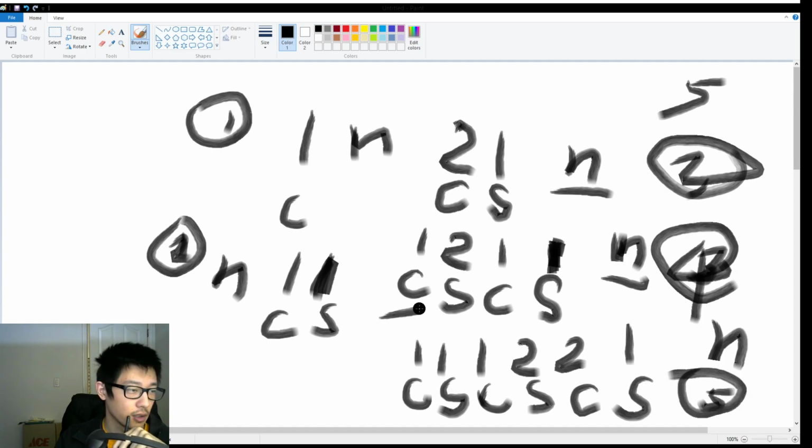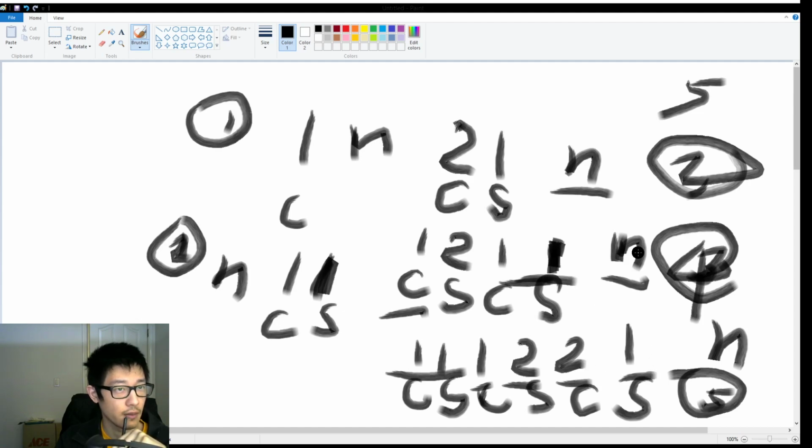So we find the first character first. Count 1, say 1, and find 2. Count 1, say 2, and last we found two 1s, so count 2, say 1.